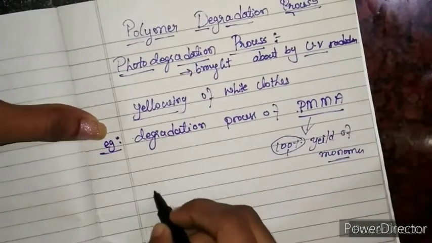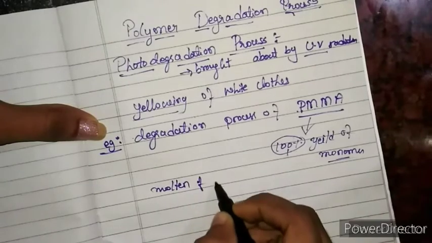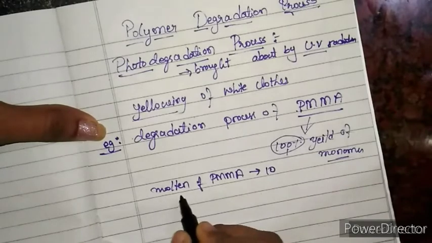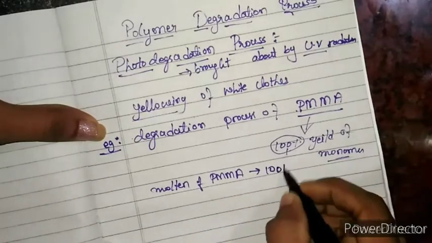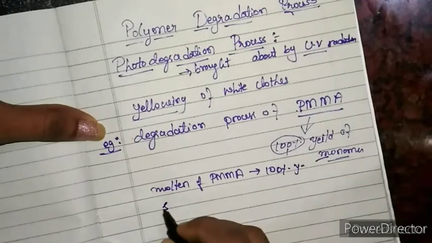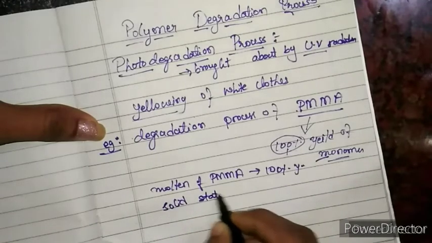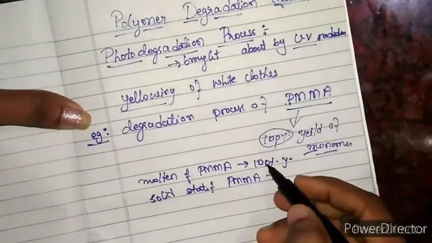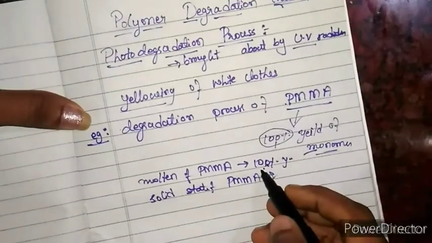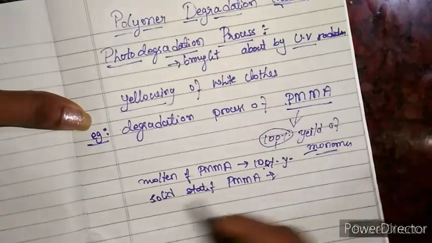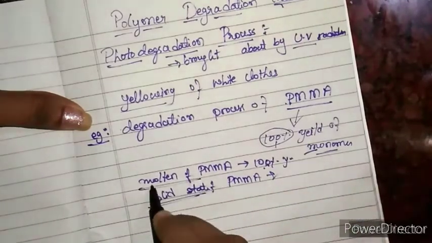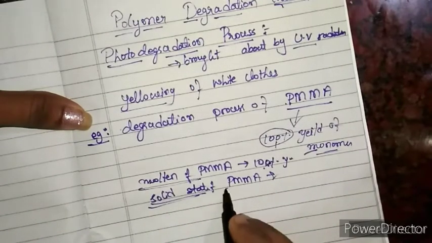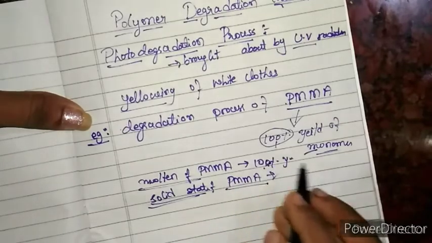One thing you need to remember: degradation of the molten state gives 100% yield of monomer, while the solid state gives lesser quantities of monomer, maybe 30% or 50%, depending on the state.